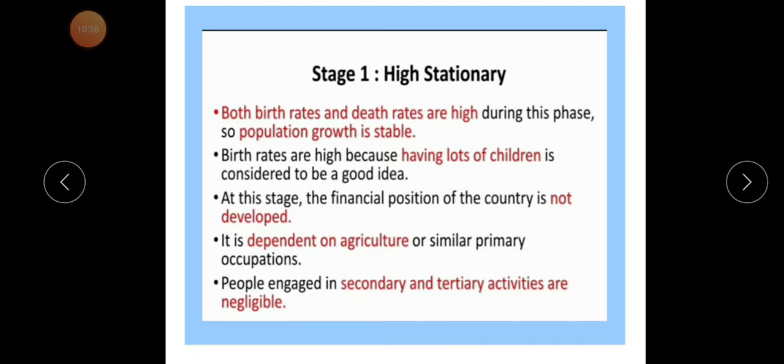Such practices are found in countries in the high stationary stage of population growth. People engaged in secondary and tertiary activities are negligible, because these activities are not developed in that area.